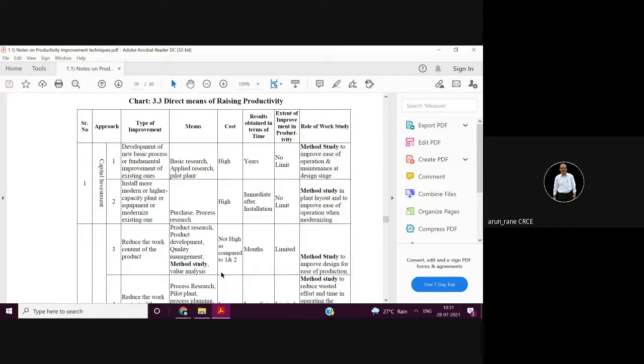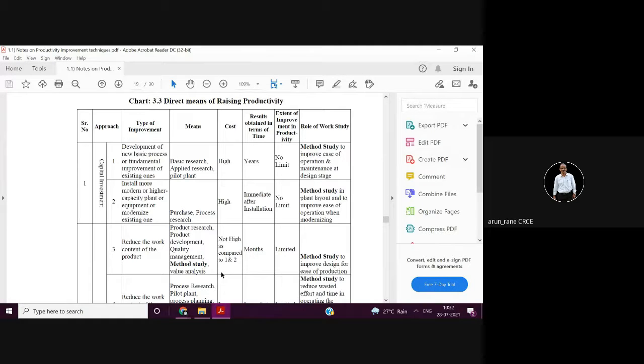So retrofitting need not be for the machine tool, it can be for anything. We say retrofitting of the buildings wherever we are staying. So many societies have the policy that every 5 years or every 7 years they will paint exteriorly as well as interiorly in the passages or in the stairs.